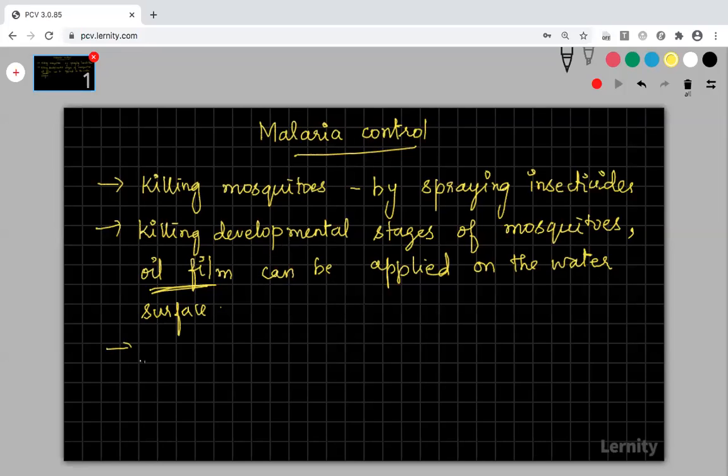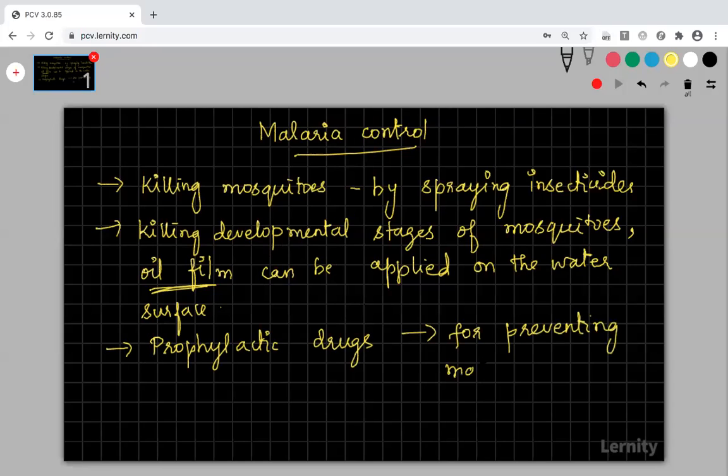Then other things, for preventing malaria, we can use some drugs called prophylactic drugs. These drugs are used for preventing malaria. Okay.